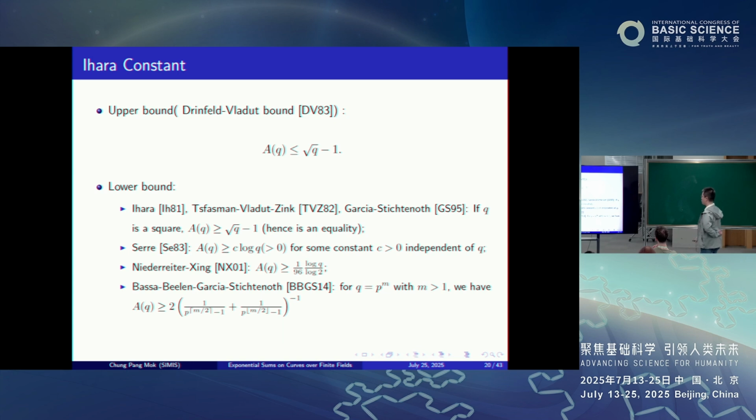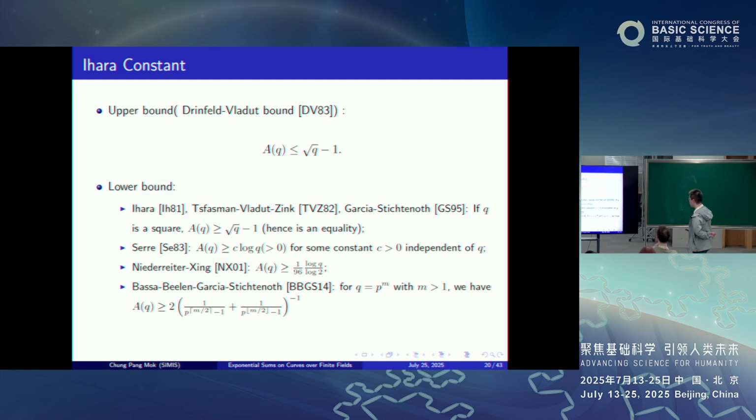Ihara already showed this result by using the mod p reduction of the Shimura curve. Later, this result was also shown by Garcia-Stichtenoth using a different method, and we'll come to that again later. So when q is a square, we know the exact value of the Ihara constant. But when q is not a square, then very much less is known. In particular, we do not know the exact value. But in any case, we certainly have some results concerning the lower bound.